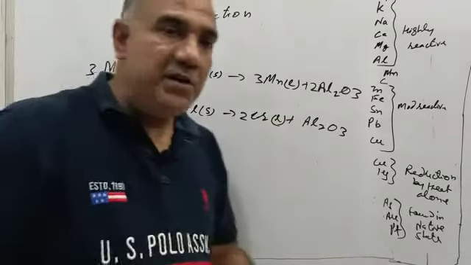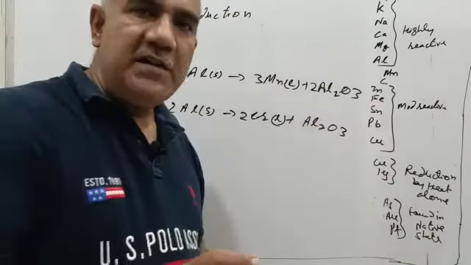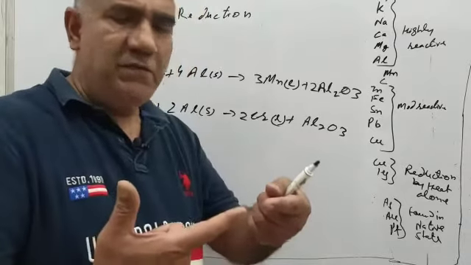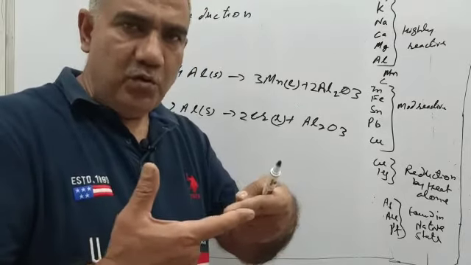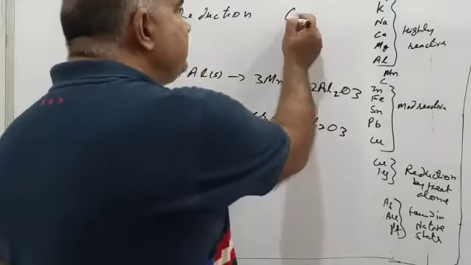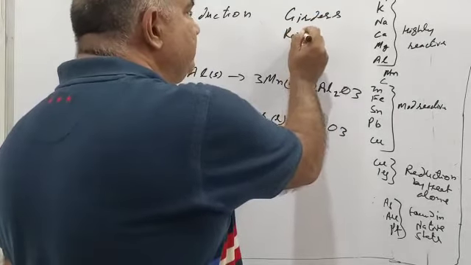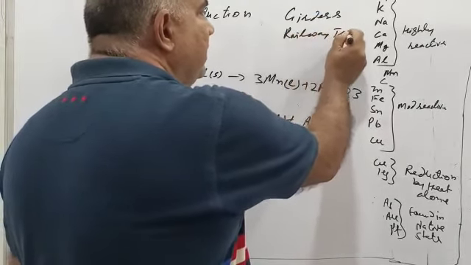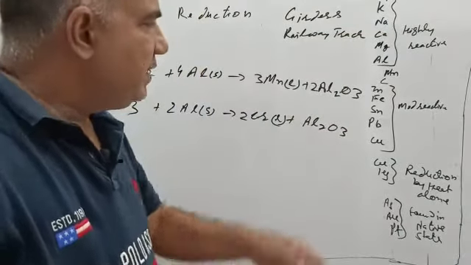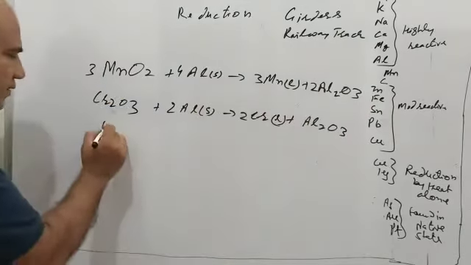Though iron can be reduced satisfactorily with carbon because it falls below carbon, yet in certain cases, if the need arises, that is when say we want to do some welding work, girders, these are girders, or railway track, or some heavy machinery parts, if they are to be joined together, then we will use aluminum powder to reduce iron oxide Fe2O3.